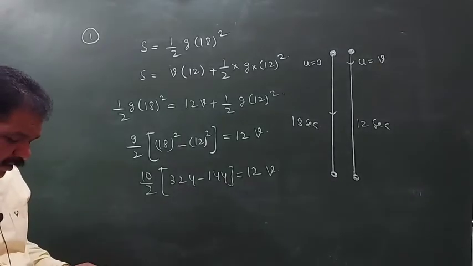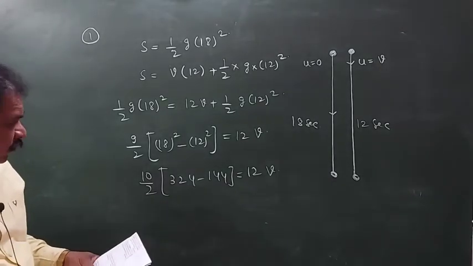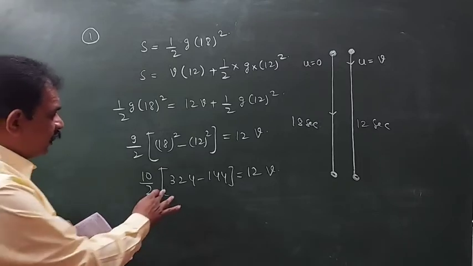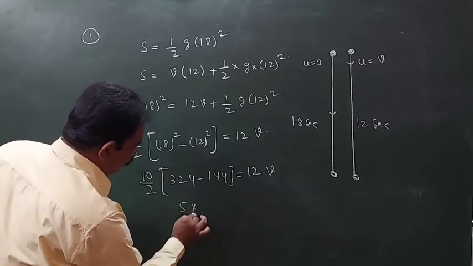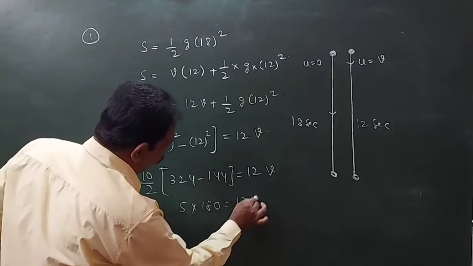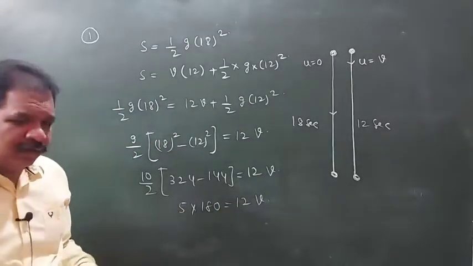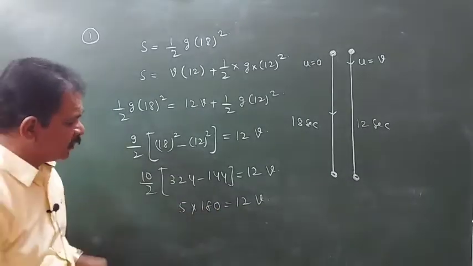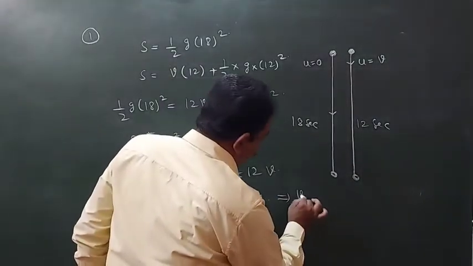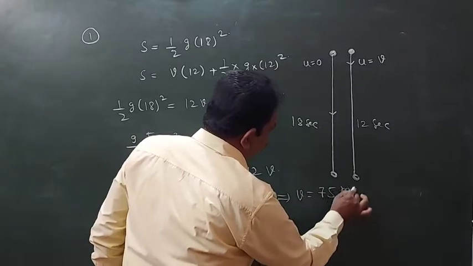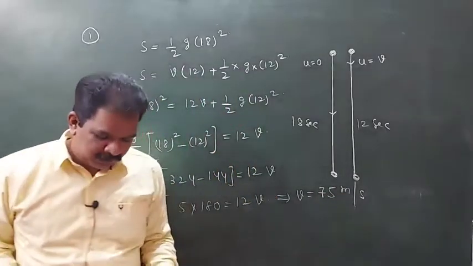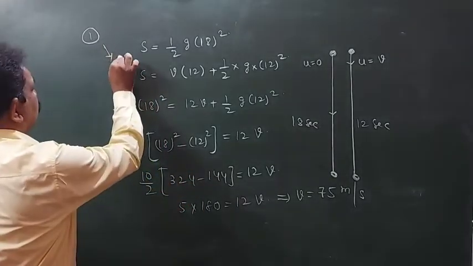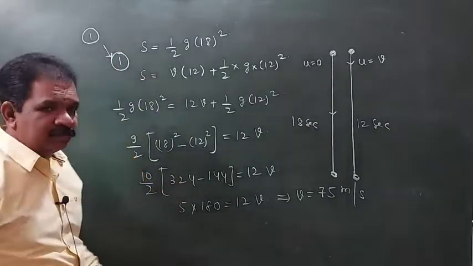If we calculate this, this is 180. 5 into 180 is equal to 12v. 6 twos, 6 thirties, 2 fifteens. So we finally get v equal to 75 meter per second. So the first question will be the first option.